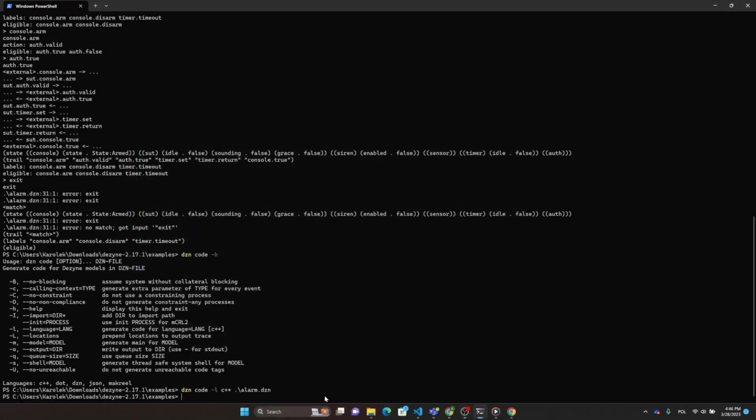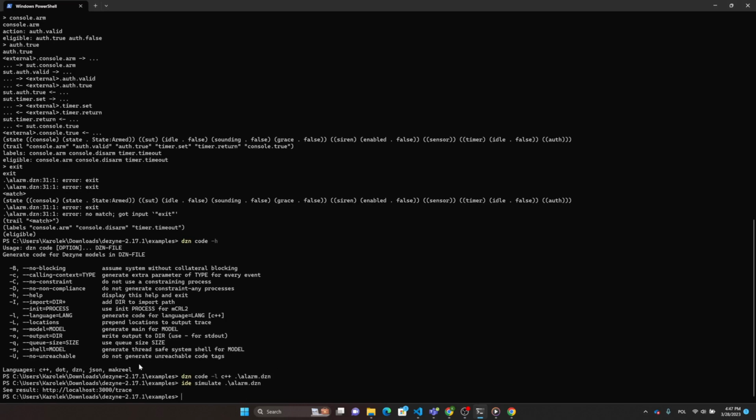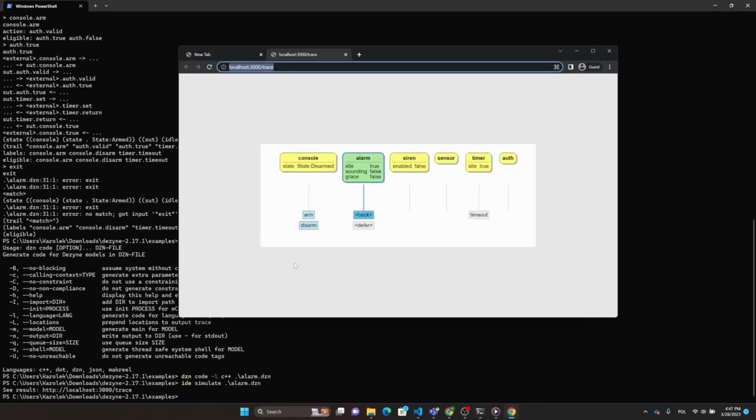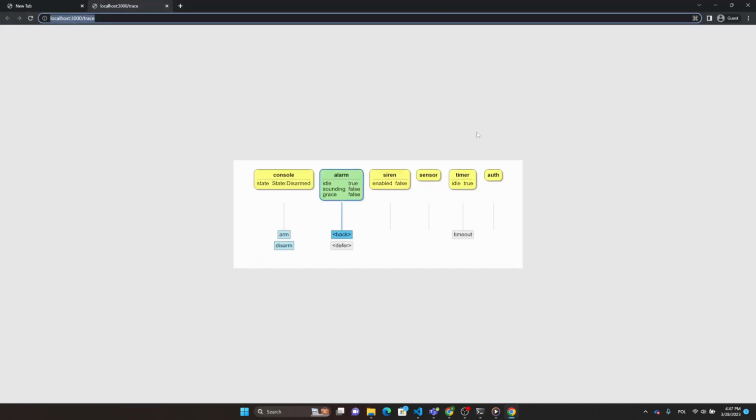If you're not a fan of VS Code but still value graphical tools, IDE command will provide same functionality, but in addition launches same simulation and testing environment at the local host. As you can see, this is the same sequence diagram as we saw in the VS Code.